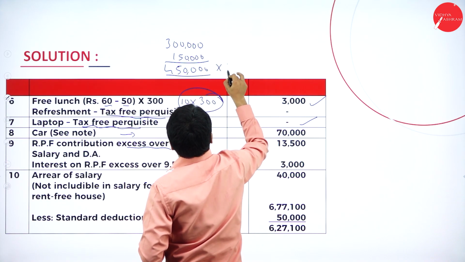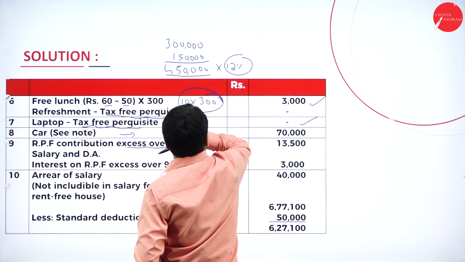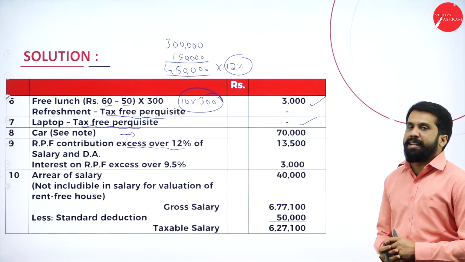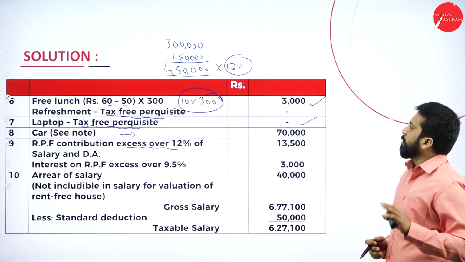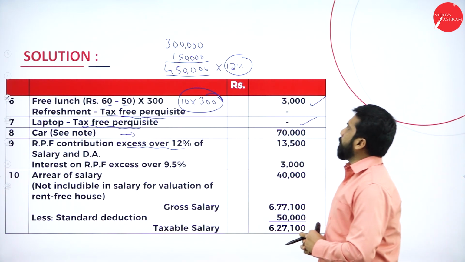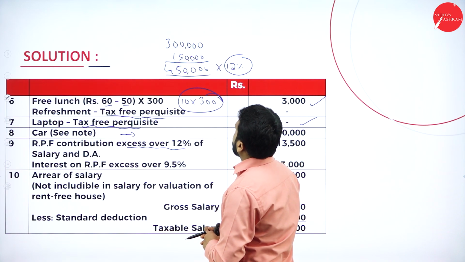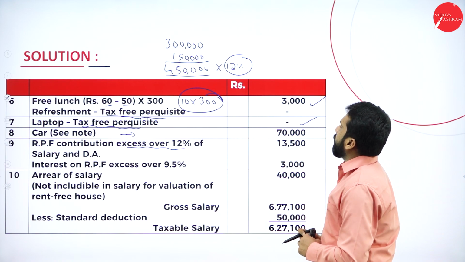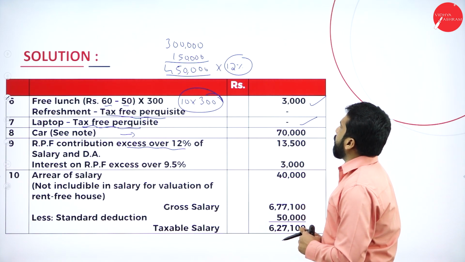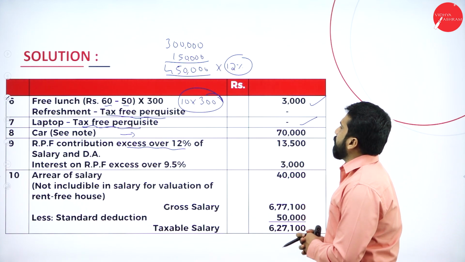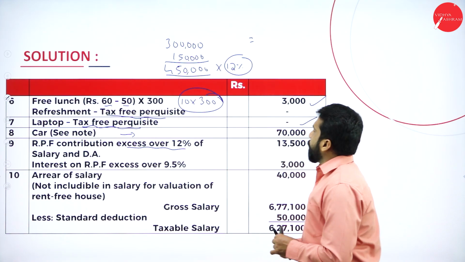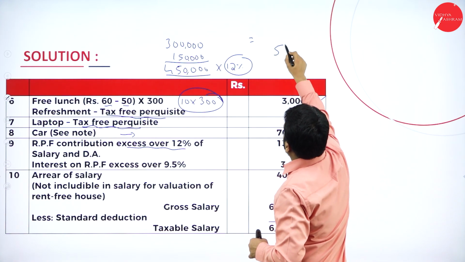Now, on this 12%, how much will you get? I'll calculate again. 12% will be around 12, 24 and 48. 48,000. 48 plus 24, it will be 60, 72. So you will get around 54,000.